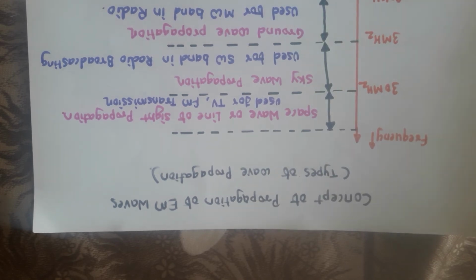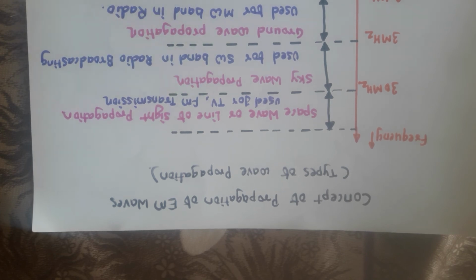Any communication above 30 megahertz is always done with the help of space wave, and it is also called line of sight communication. Such line of sight communication is used for television as well as FM transmission, so the FM radio you are listening to is space wave communication.